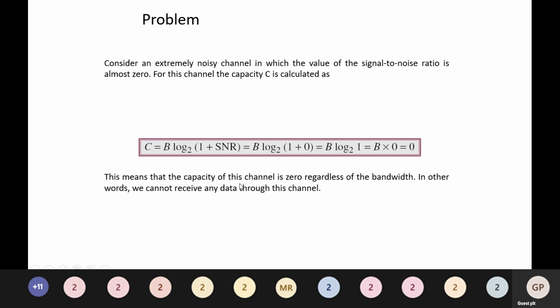So this means that the capacity of a channel is 0 regardless of the bandwidth. In other words, we cannot receive any data through this channel.